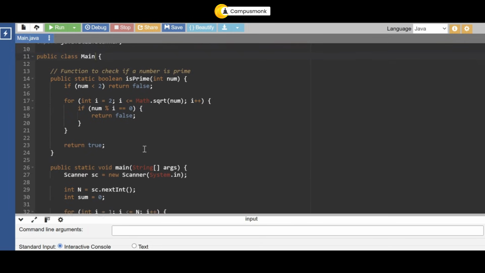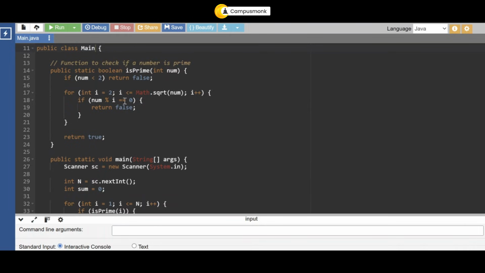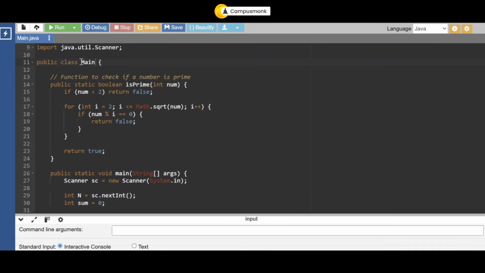So now in Java as well, you're going to just write a helper function isPrime and you're going to run this. Now here the class name is Main because I'm using an online editor. If you're using your own IDE, make sure to use whatever class name you want to. There is no hard rule for this.